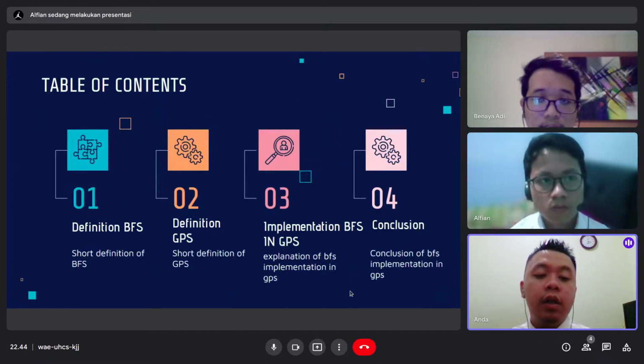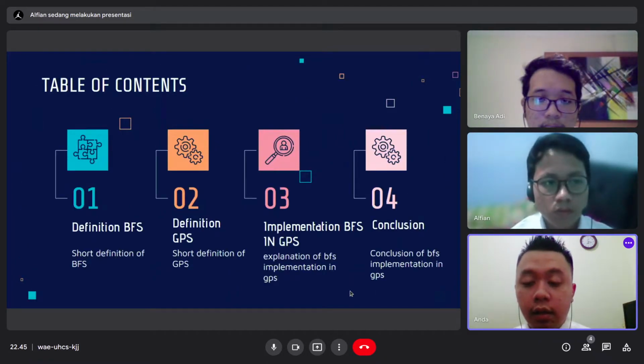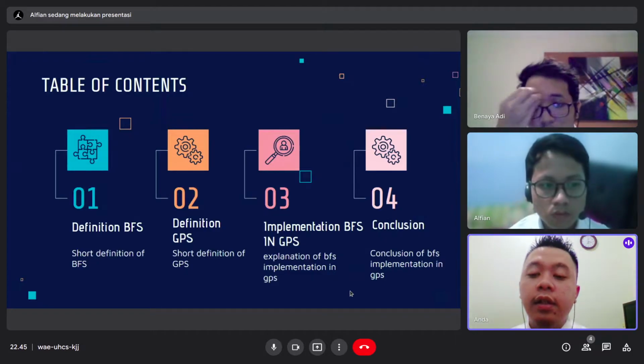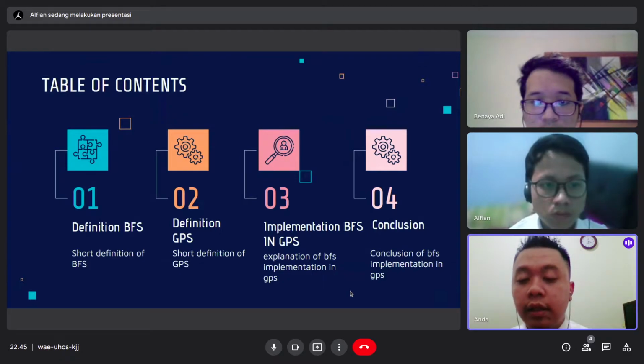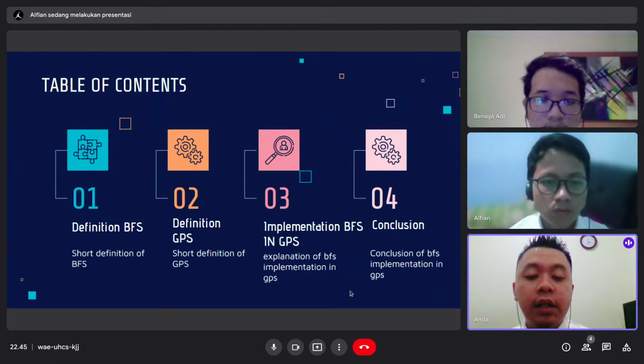Okay, so this is the table of contents. First is the definition of BFS. The second is the definition of GPS. The third is the implementation of BFS in GPS. And the last one is conclusion.